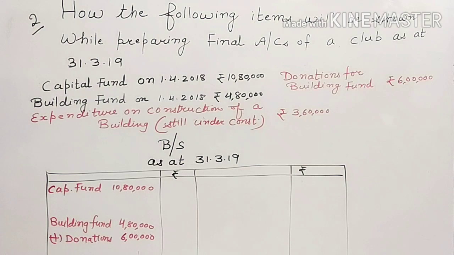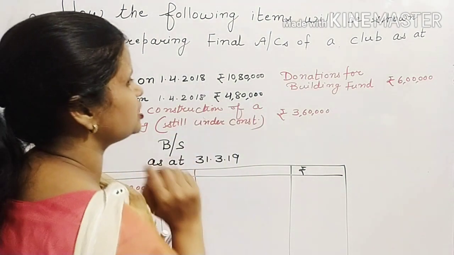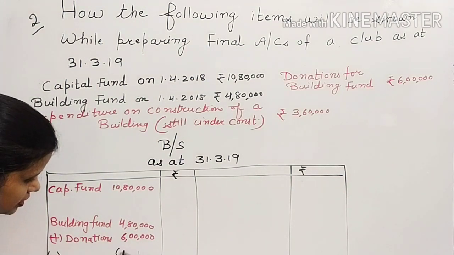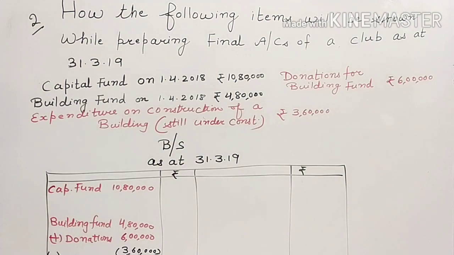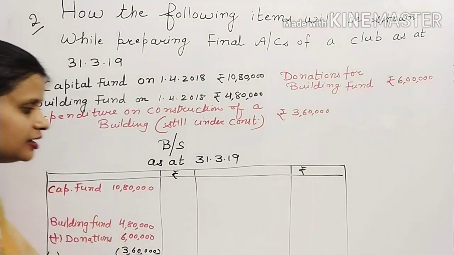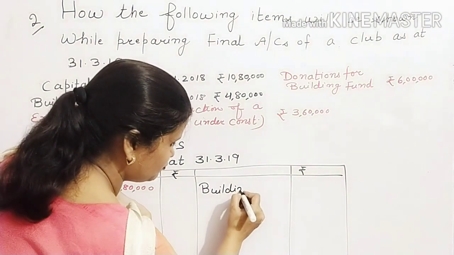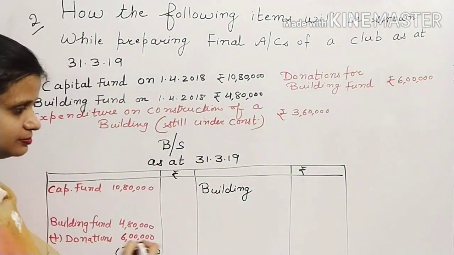Now, during this year, you have spent rupees 3,60,000 on the construction of building. Okay, so you will deduct this expense from here, 3,60,000.